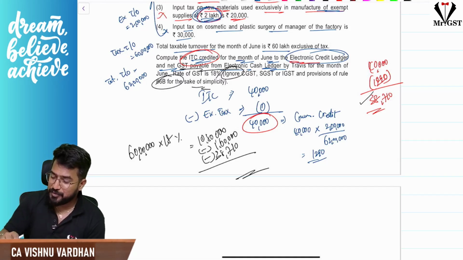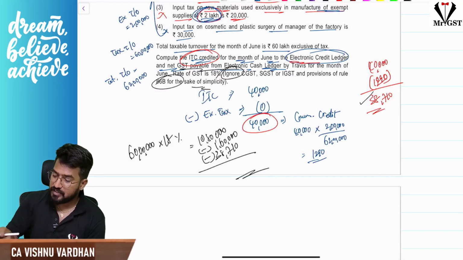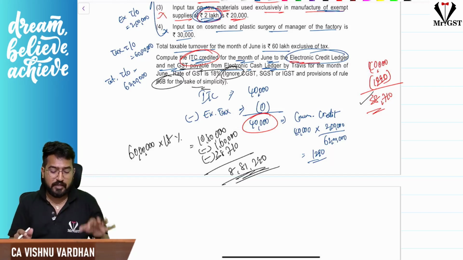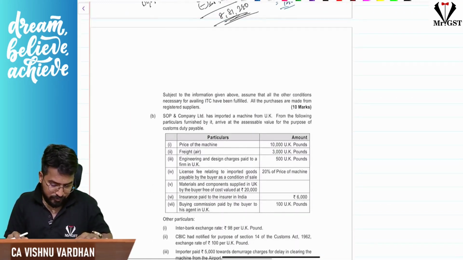Okay. So minus 1 lakh 60,000 minus 38,710. Okay. So 8 lakh 81,290 will be the answer. That is the answer. And this is a 10 mark question, very easy one. So hope it is clear for you.